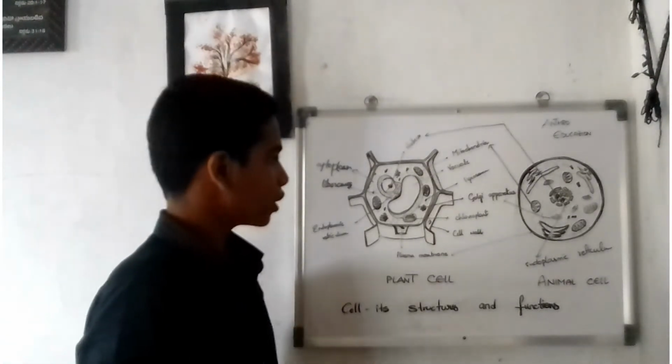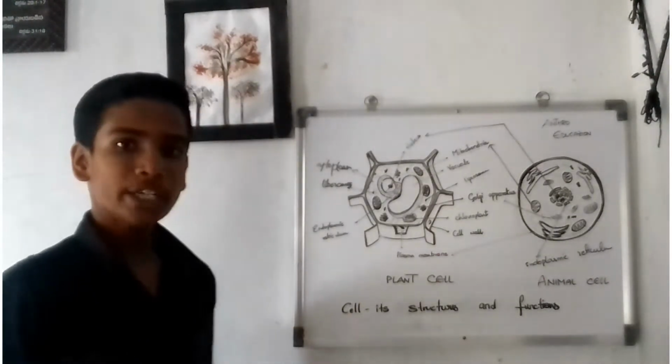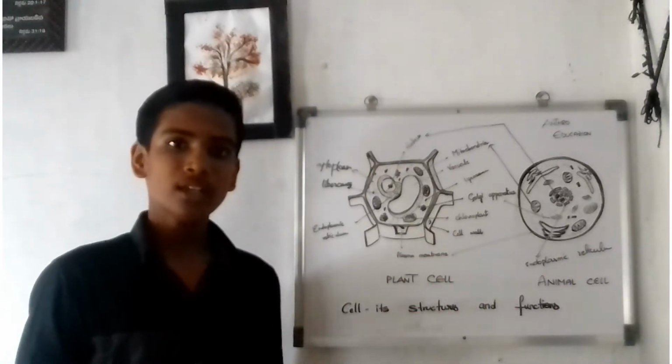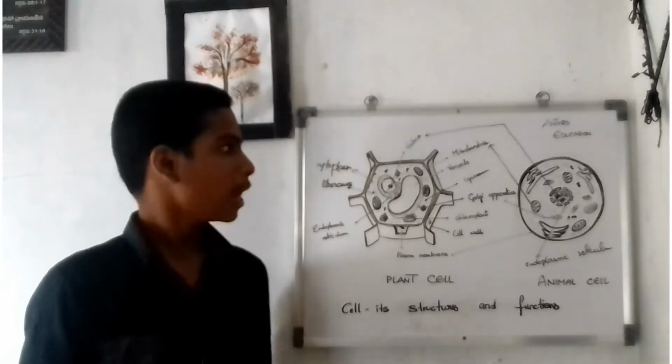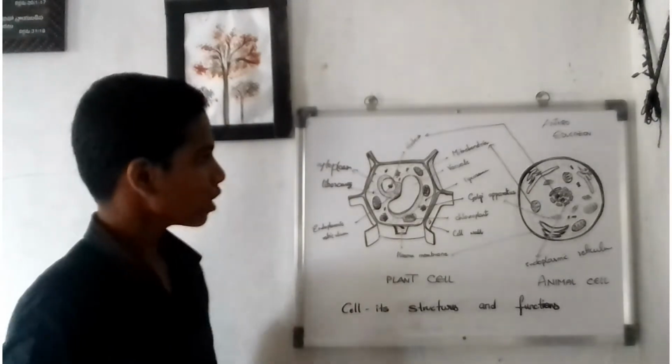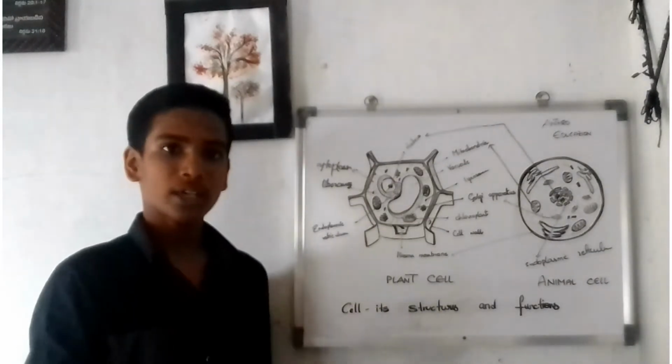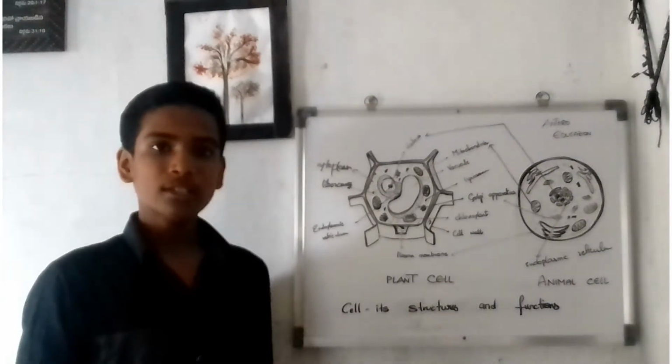Next, I am going to tell you about the cytoplasm. The cytoplasm is the fluid-filled substance inside the cell. This cytoplasm helps in many ways. All the organelles in the plant cell float in this cytoplasm.